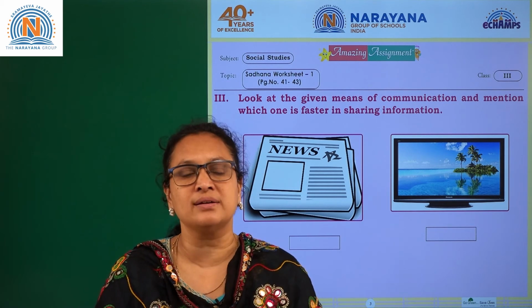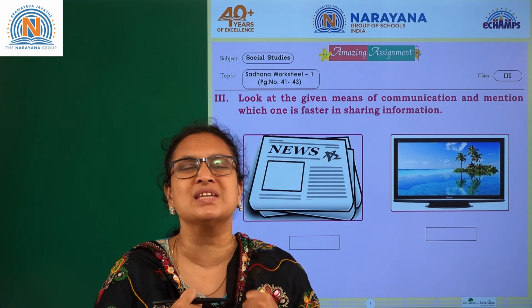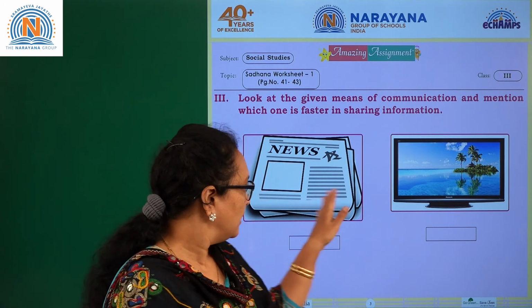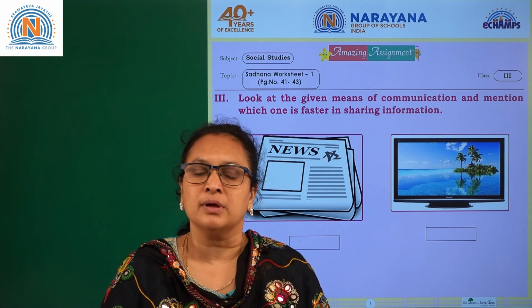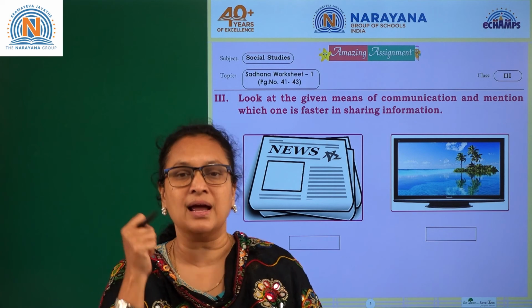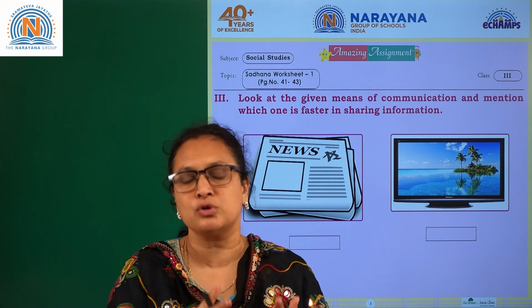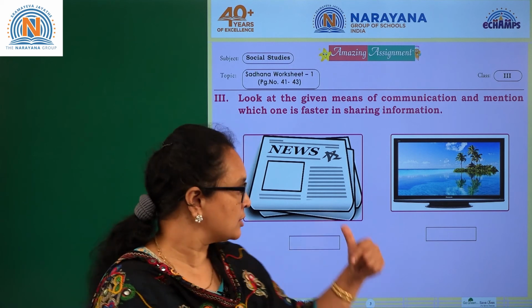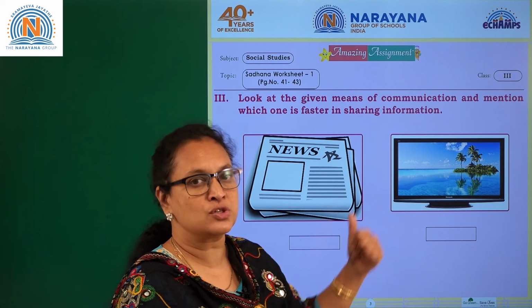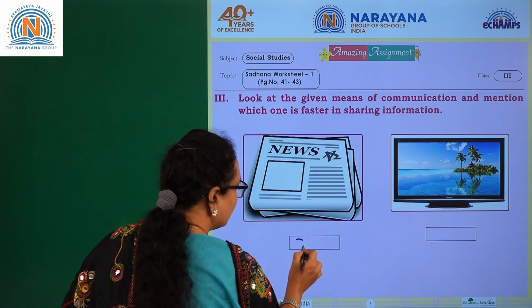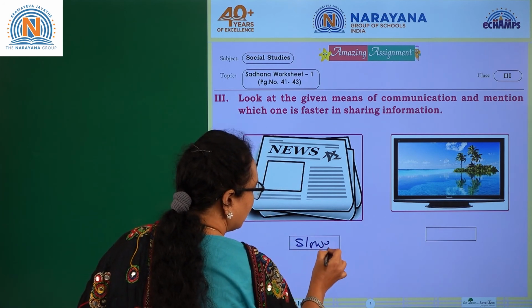Okay, in news channel, in your mobile, you get the breaking news immediately due to the satellite, right? But newspaper, they can't give the breaking news. They have to print late night, early in the mornings, and they distribute to everyone. But what here, this is a slower means of communication, this is a faster means of communication. It is very simple, right? You have to write here slower and this is faster.